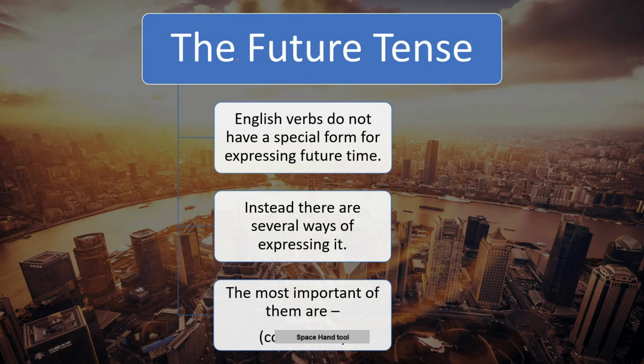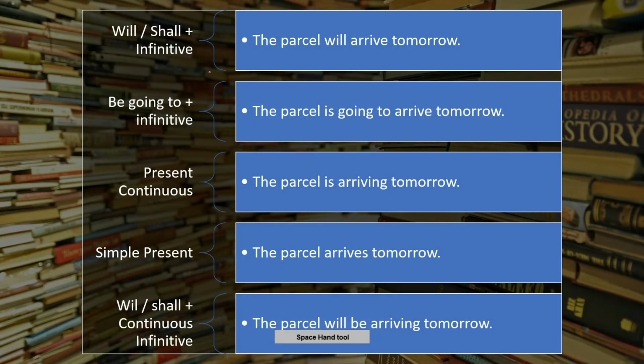The future tense. English verbs do not have a special form of expressing future time. Instead, there are several ways of expressing it. The most important of them are will or shall infinitive. Example, the parcel will arrive tomorrow. Be going to infinitive. Example, the parcel is going to arrive tomorrow. Present continuous. Example, the parcel is arriving tomorrow. Simple present. Example, the parcel arrives tomorrow.